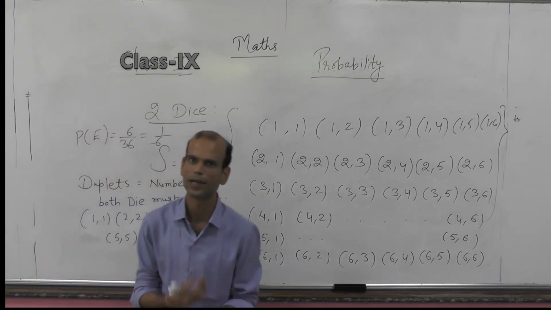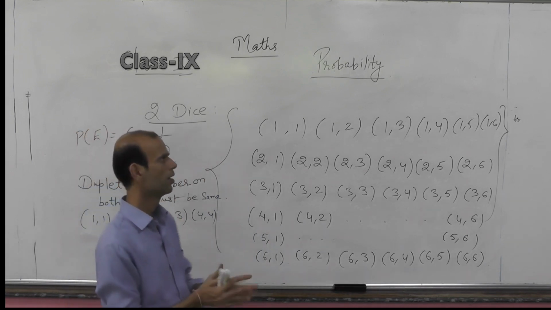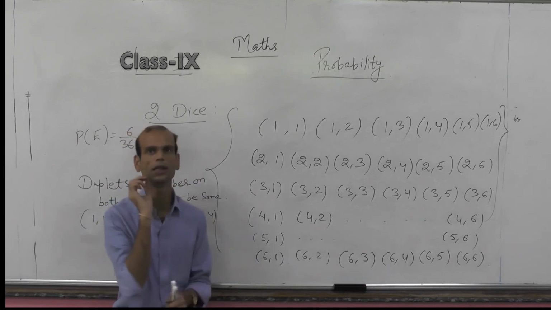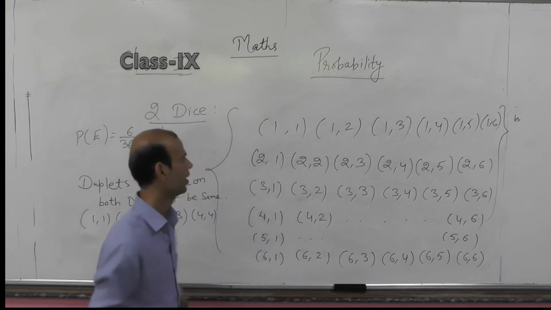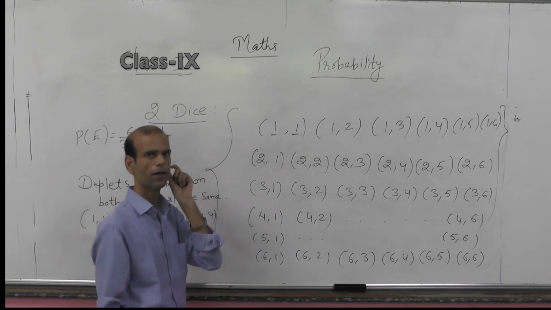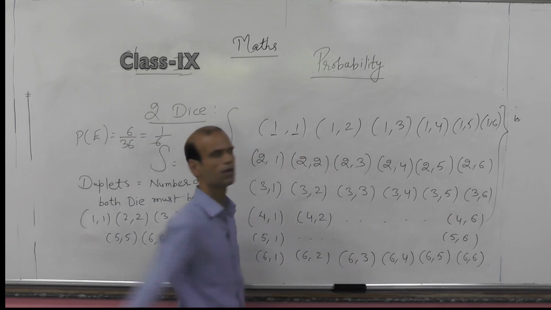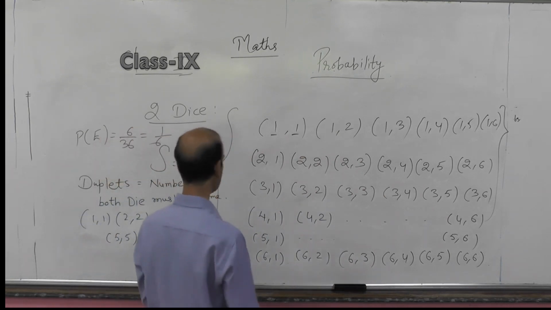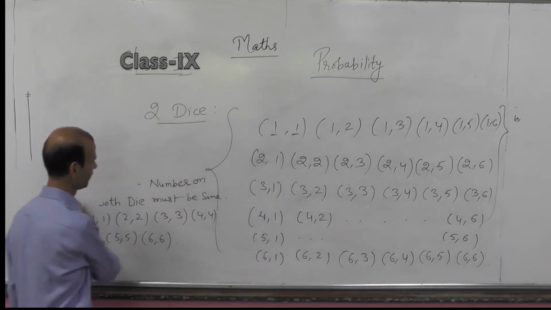Another type of question which is generally asked in the CBSE board is based on sum. What is sum? Sum of the numbers that come as a result in 2 dice. Like you will see, this is 1, 1. The sum will be 1 plus 1 is 2. This is 1, 2. The sum will be 1 plus 2 means 3. So we'll see the cases of getting sum.